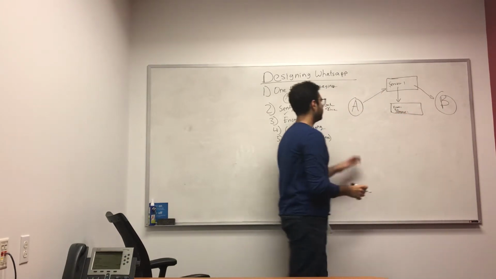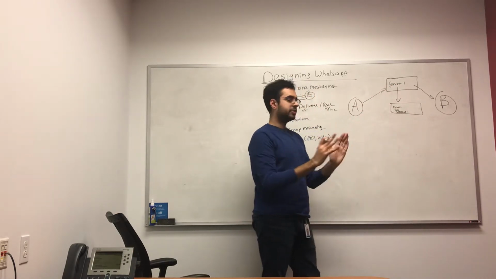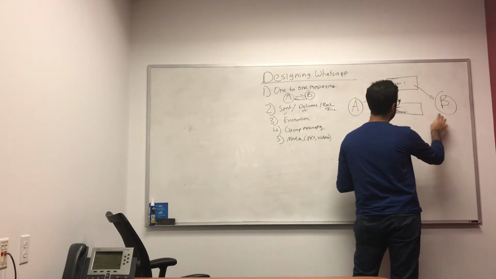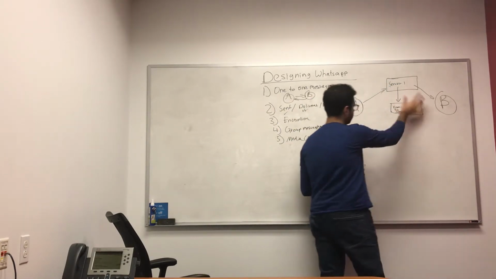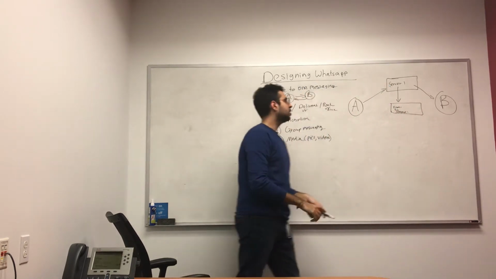So user A will send a message to server 1. Server 1 will have this message in its queue, and then when B is also connected to a server, B will receive that message.